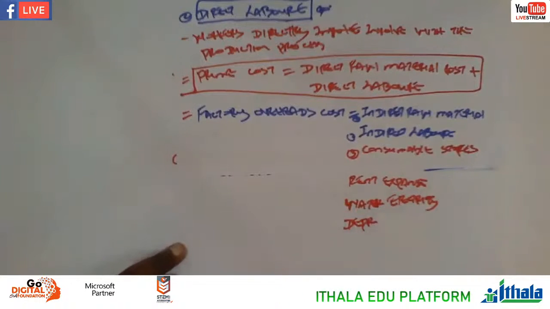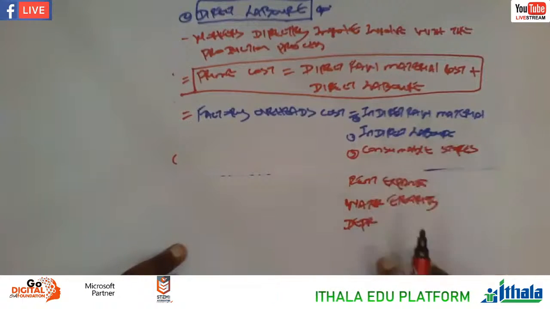Excluding advertising. Advertising, we know that in financial accounting is one of the expenses, but when you come to manufacturing, it's not part and parcel of the factory overheads. I'll explain, because I'll draw something there where you're going to understand what I'm trying to say.